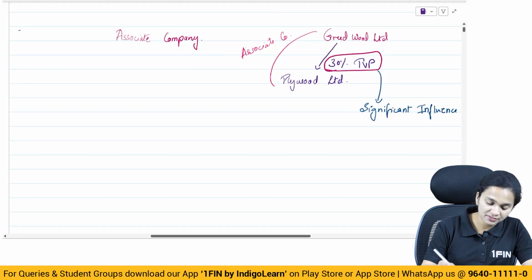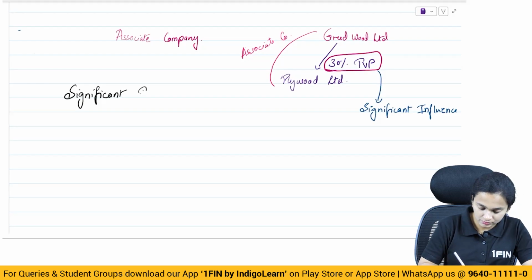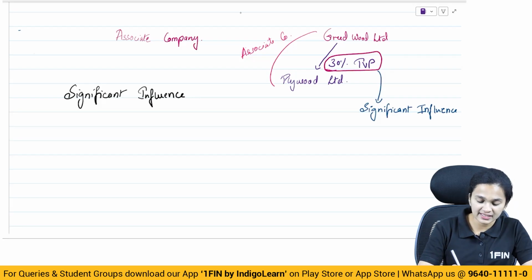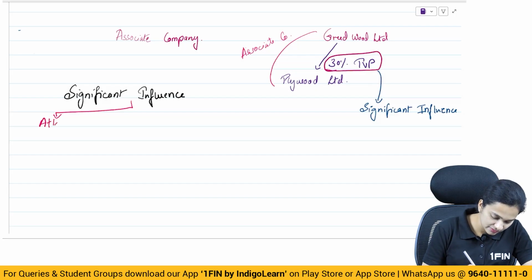When we talk about significant influence, it includes two things. When do we say that a company has significant influence over the other? The first situation is where it controls at least 20% of the total voting power.